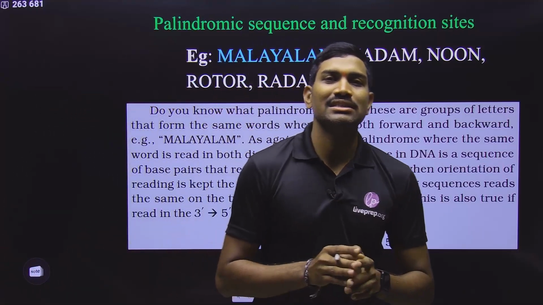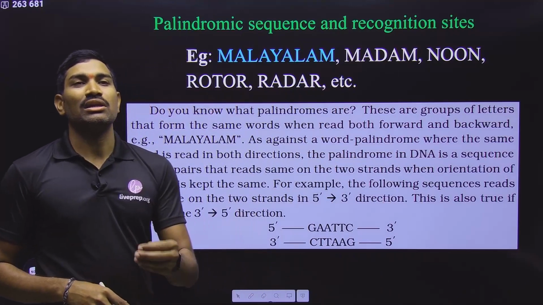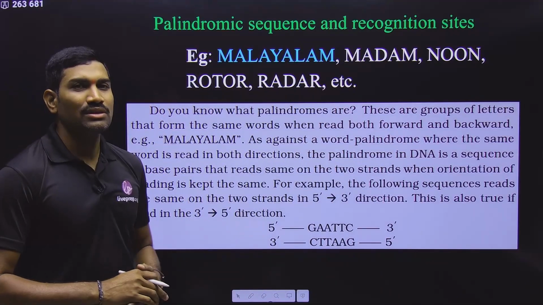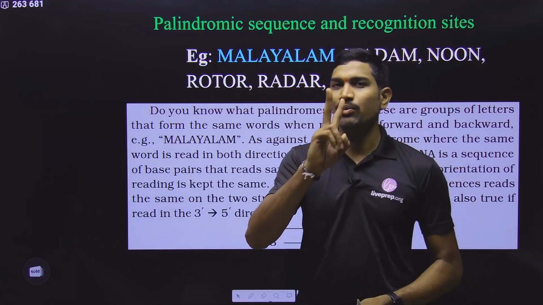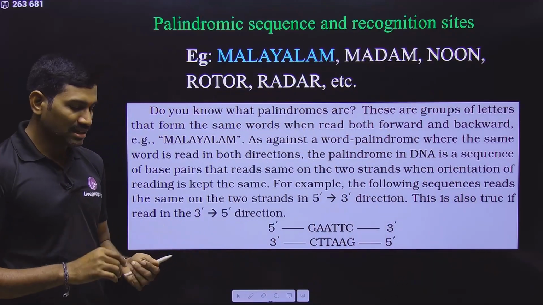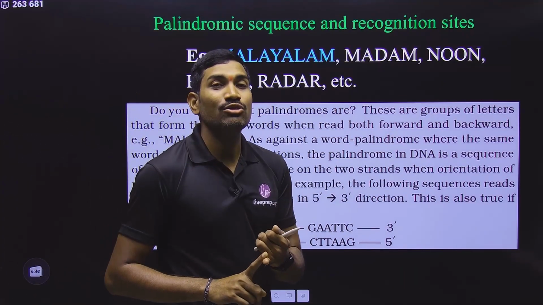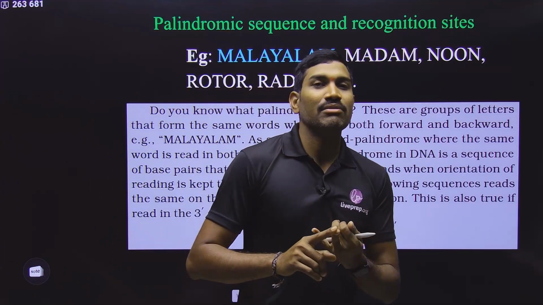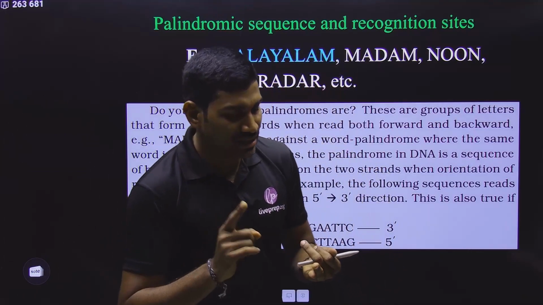And how exactly these enzymes are working here. All the restriction endonucleases will recognize a particular palindromic DNA sequence. In general, for the palindromic term, we are talking about 2 points. Many students are not observing carefully, so I will try to explain this, understand carefully. With respect to palindrome, first one, palindromic words. Second one, palindromic DNA sequence. There is a small difference between these two. You need to understand the difference.